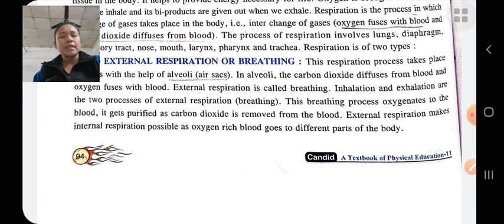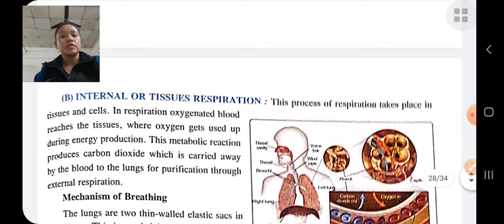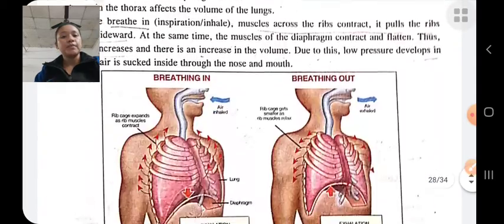The carbon dioxide is diffused from the blood, and the oxygen is diffused into the blood, and this pure blood goes to the cells. In internal respiration, the pure blood is used by the muscles, tissues and cells for energy production, and during energy production carbon dioxide is released, and this carbon dioxide is again taken by the blood to the lungs for purification.